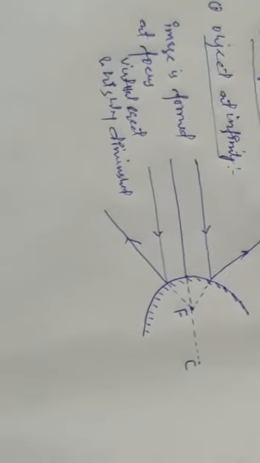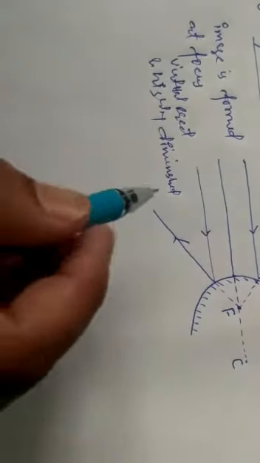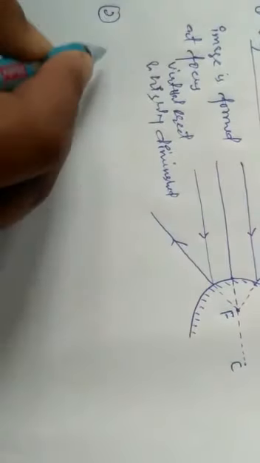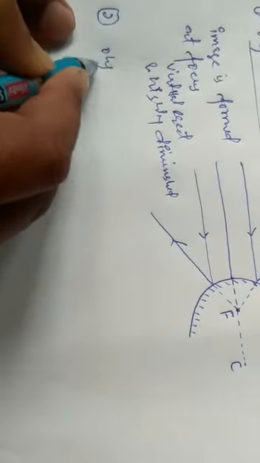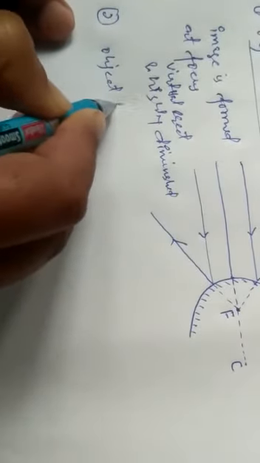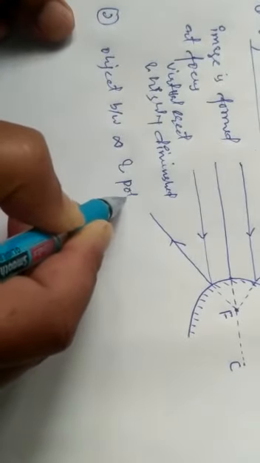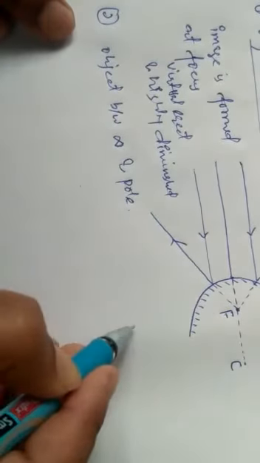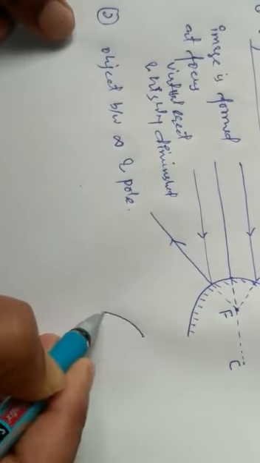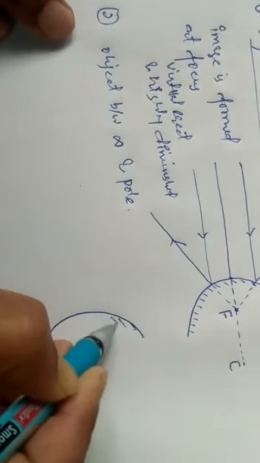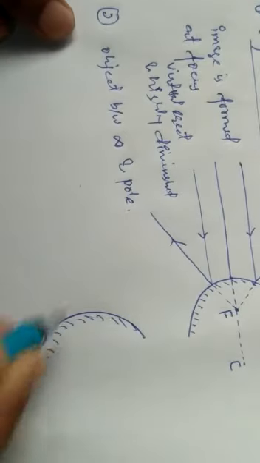Then we are having another type in this very case. What is that? The second type is object between infinity and pole. This case you have to understand like this. Let this be the convex mirror. This silver coating done.